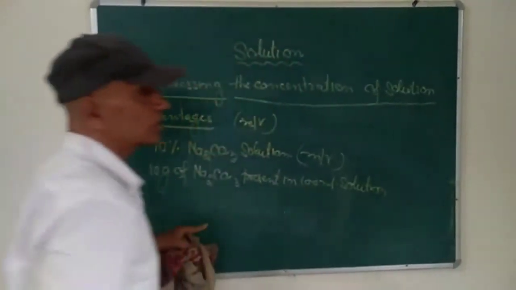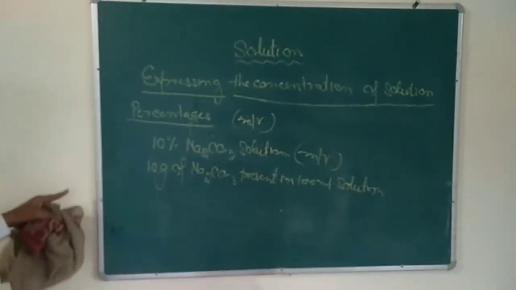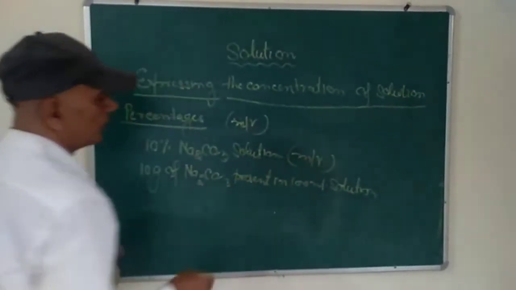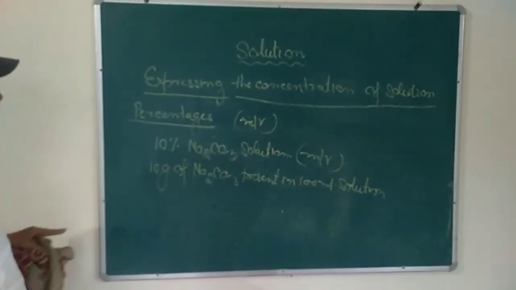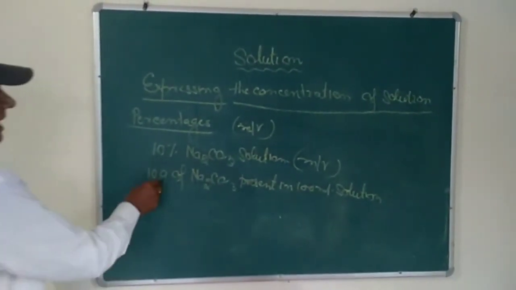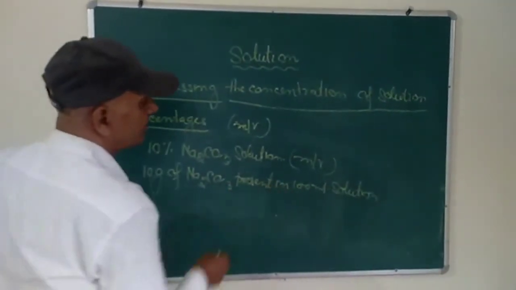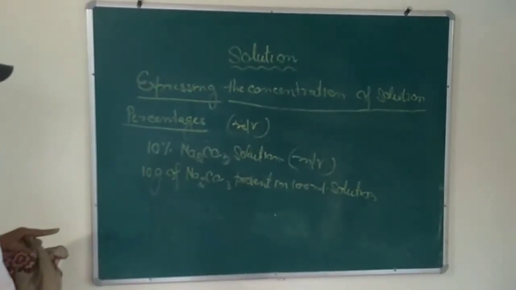So the volume of the solution is in milliliter, that's why it is called mass volume percent. So 10% sodium carbonate solution means 10 gram of the sodium carbonate present in 100 milliliter of the solution.